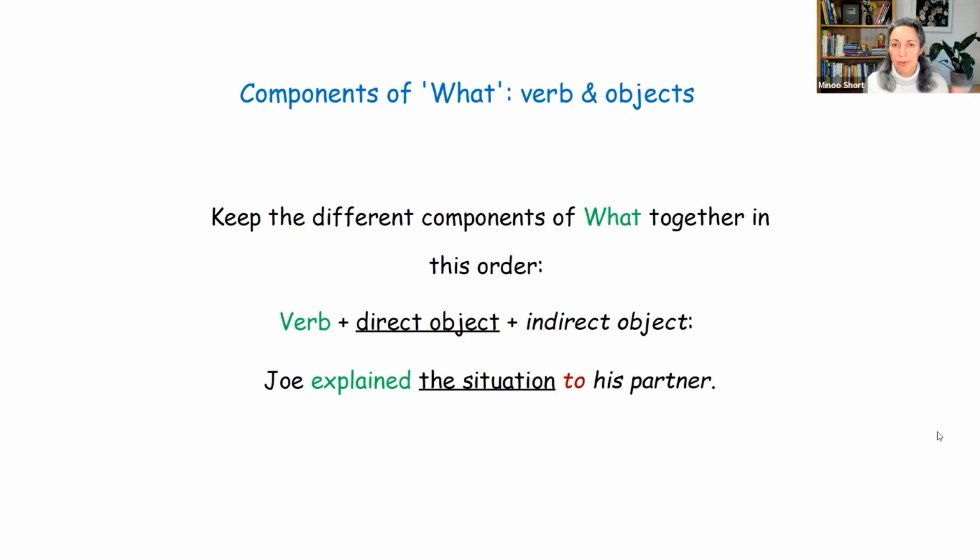And the difference, of course, is that the indirect object has a preposition. So, for example, in a sentence like "Joe explained the situation to his partner," the direct object is "the situation" and the indirect object is "to his partner." And what is really important is to keep this order. First, the direct object, then the indirect object. So don't switch them around.